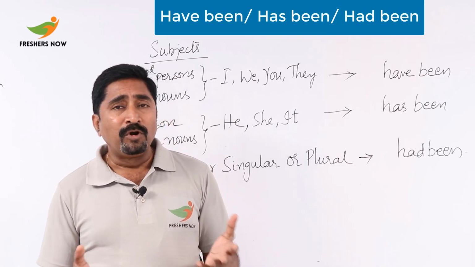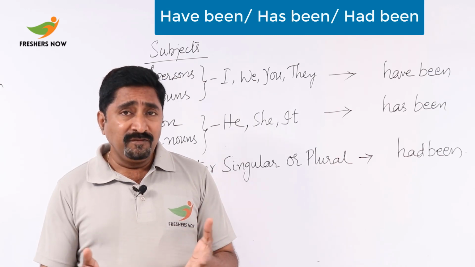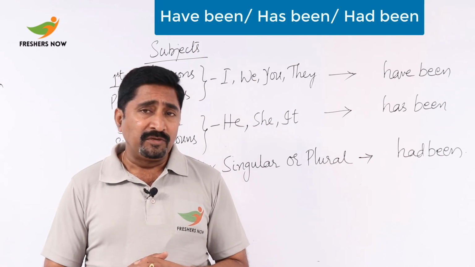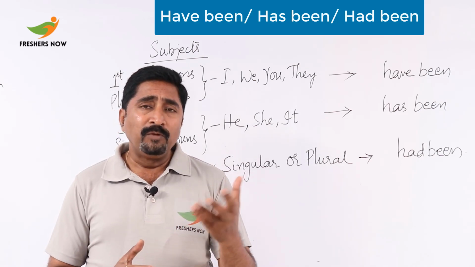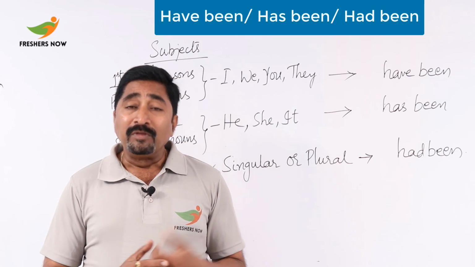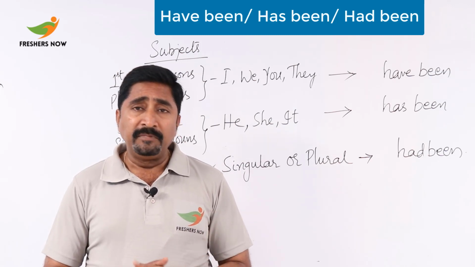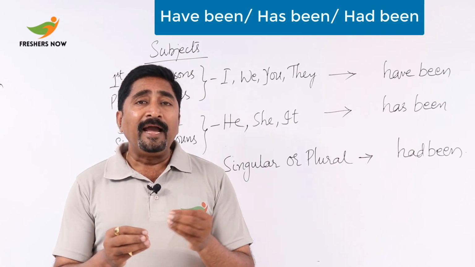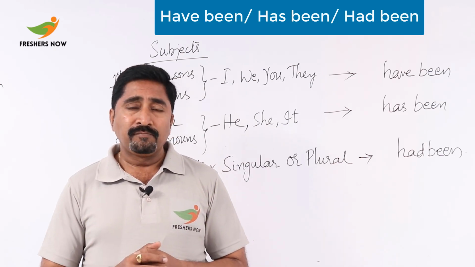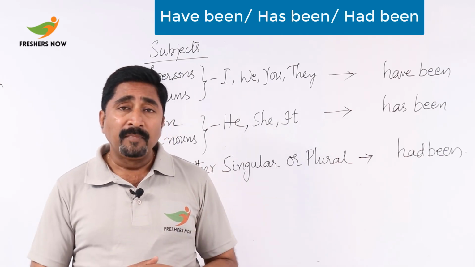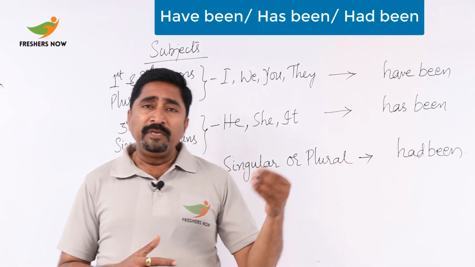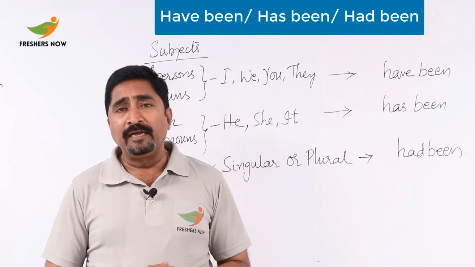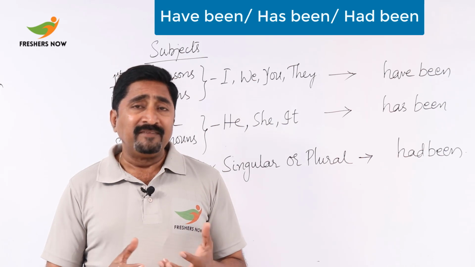So, this is a way where you can use the questions as well. Maybe positive or negative, the questions can be. So, this is a way where you can use with have been, has been, or had been maybe. And now let's see when you happen to use with the action words, how we can use them. So far, that is what we used in the situations. Now we come to say that with the action words, that is, verbs.